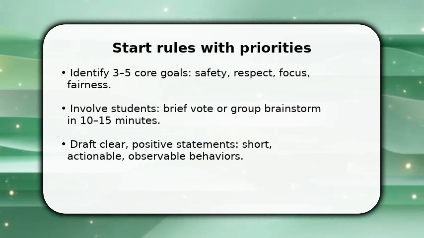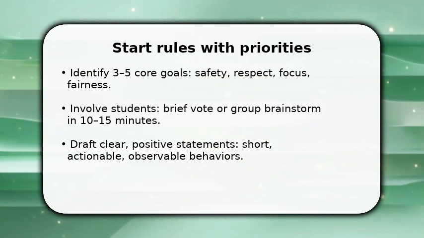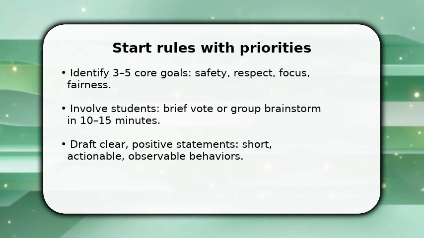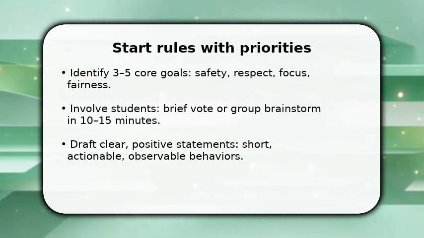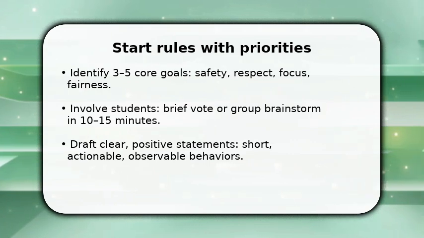Make sure to translate priorities into 3-5 short, positive rule statements that describe observable actions rather than vague ideals. You should write them in plain language now, keeping each under one sentence, and post them where everyone can see. This first step builds clarity and shared responsibility immediately.